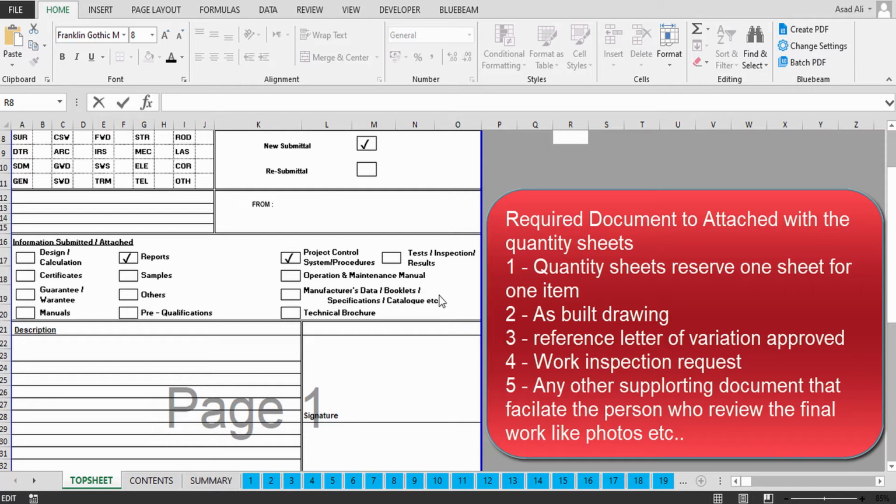Once he says okay, that copy will automatically go to the QS department, the quantity surveying department, saying that this work has been done. So it is the time when this amount can be fully recovered from the authority or the client.